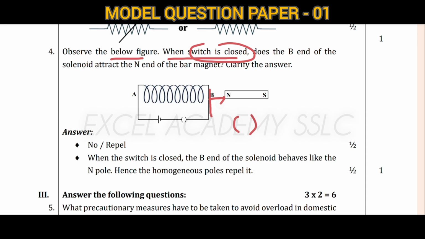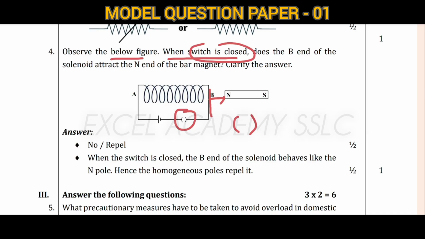Clarify the answer. No, when the switch is closed, the B end of the solenoid behaves like the N pole, because homogeneous poles repel.